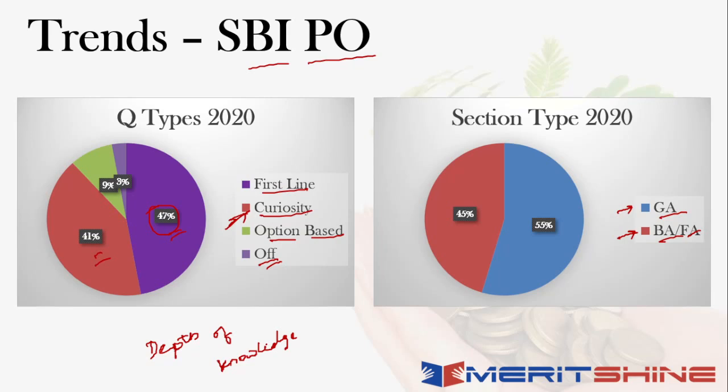Now, for example, in your SBI PO itself, there were questions like what is the O of NOFHC. NOFHC has been in the news for quite some time, right? But unless you had the curiosity to know what exactly NOFHC stands for, हर जगह पे NOFHC दिख रहा है, बट आप उसको समझने की कोशिश ही नहीं कर रहे हो, तो फिर आपको कहाँ से मिलेगा इन्फॉर्मेशन, राइट? Unless I have the curiosity to find out कि यार ये NOFHC होता क्या, नॉन ऑपरेटिव फाइनेंशियल होल्डिंग कंपनी होता है, I would probably not spend time on this. That is where curiosity becomes important.